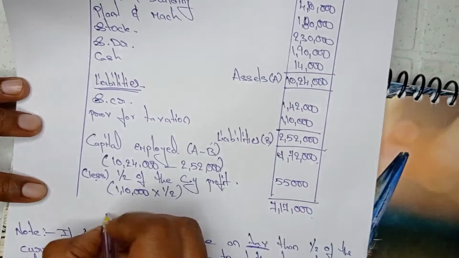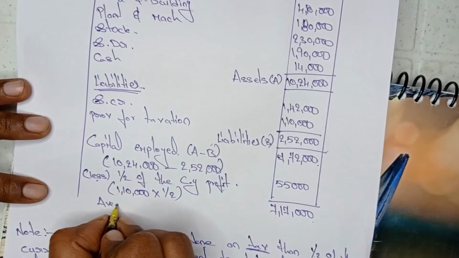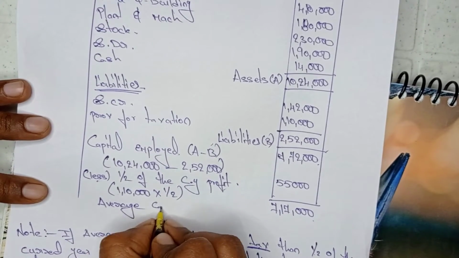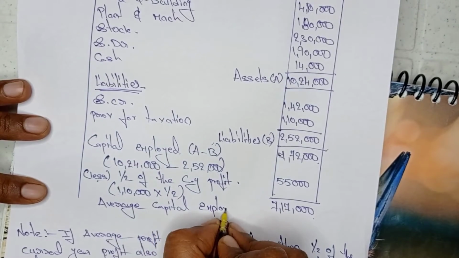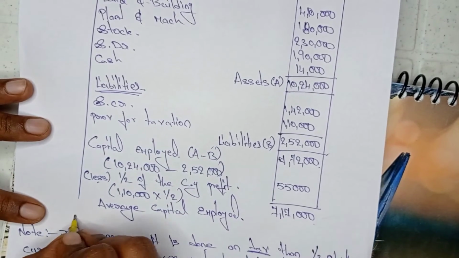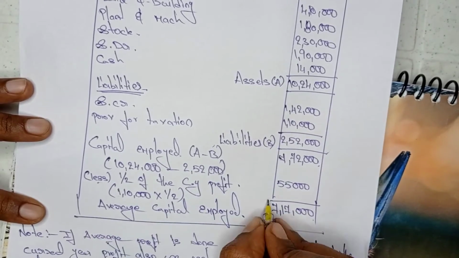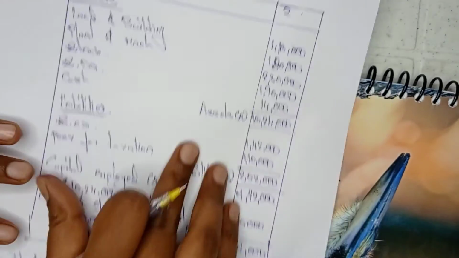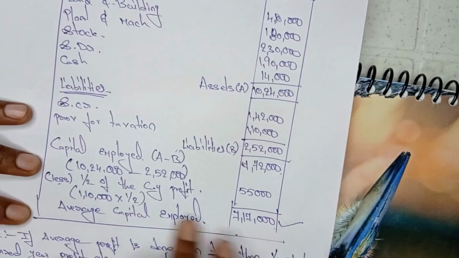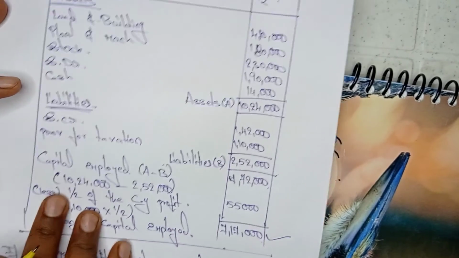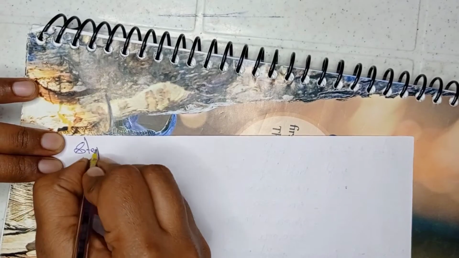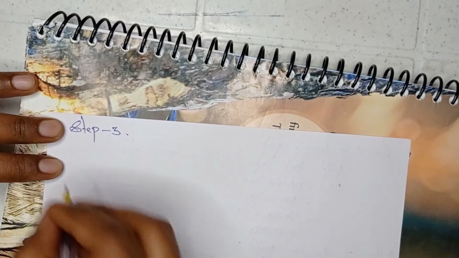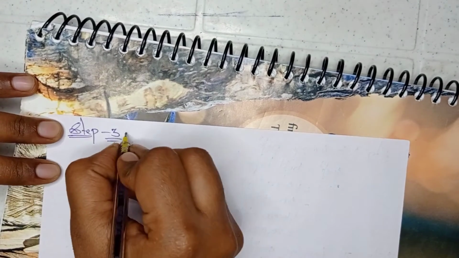This 7,17,000 is nothing but average capital employed. This is the capital employed answer. Okay, now step 2 is completed. Now we will do step 3. What is step 3? Step 3 is normal profit.